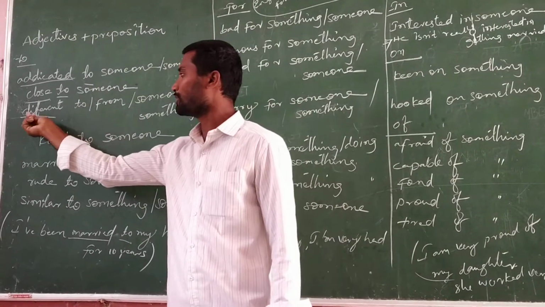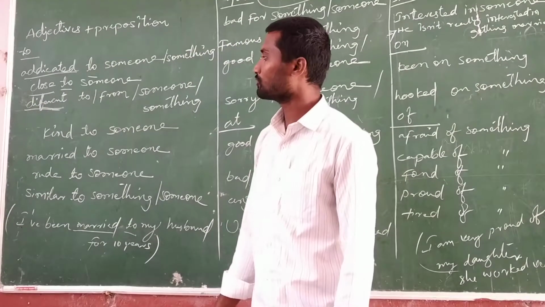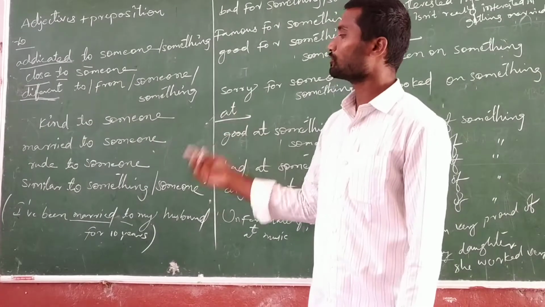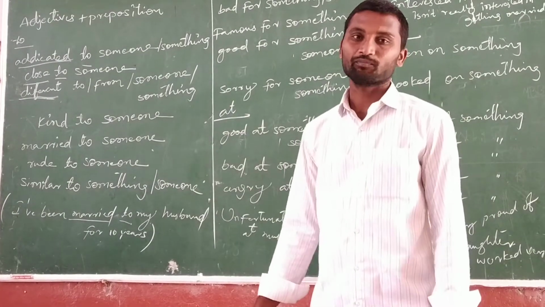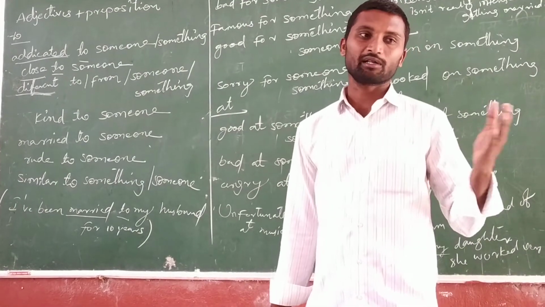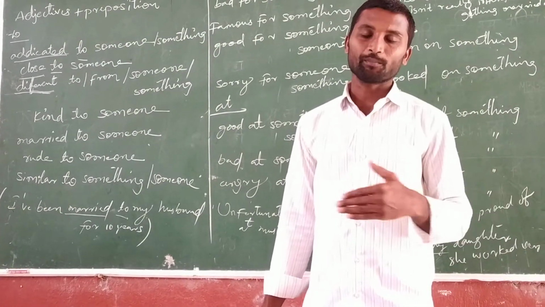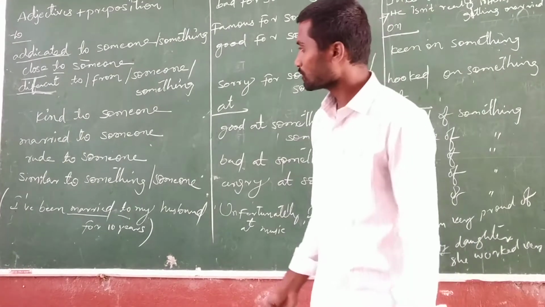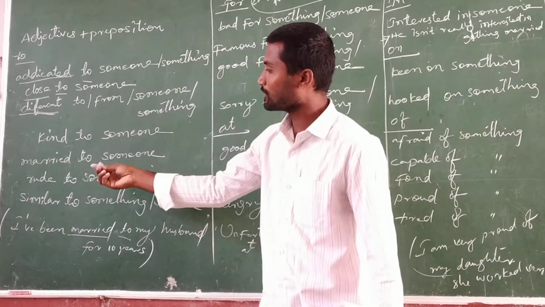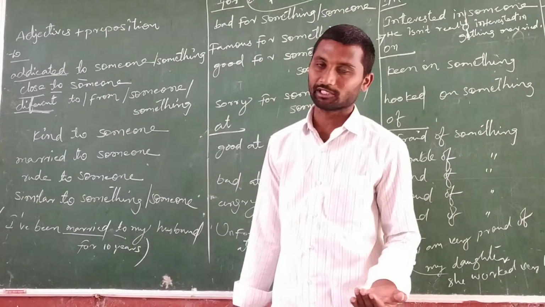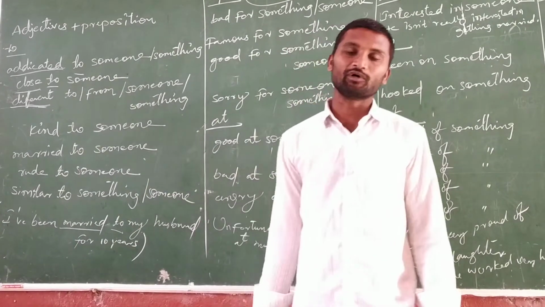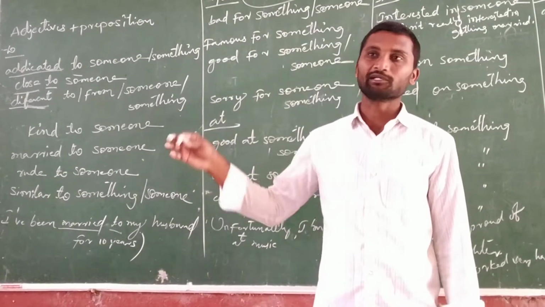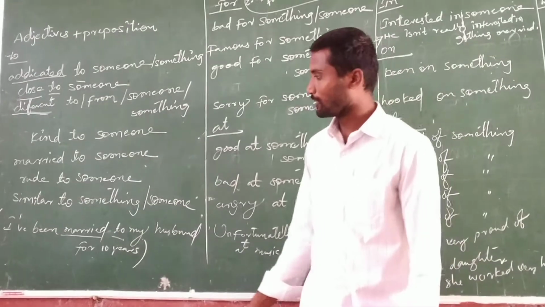Different to. 'Different' is the adjective here, and 'to' is the preposition. Different from, different to someone, different to something. In the place of someone we can use a person's name, and in the place of something we can use things and other names also. One more is 'kind to'. Kind is the adjective, to is the preposition. Kind to someone, kind to poor people, kind to officers, kind to students.